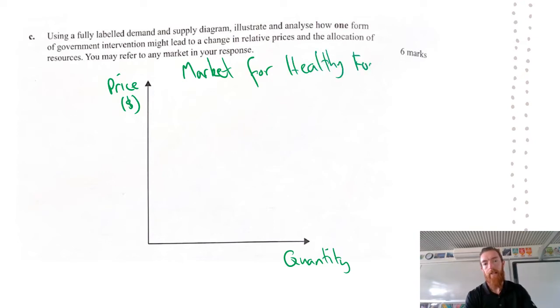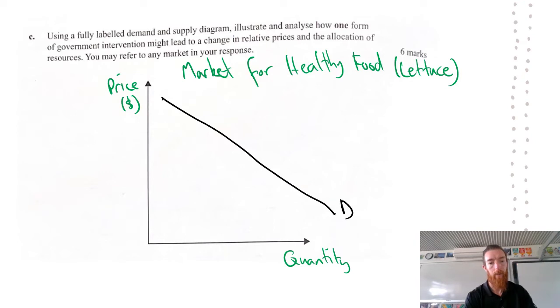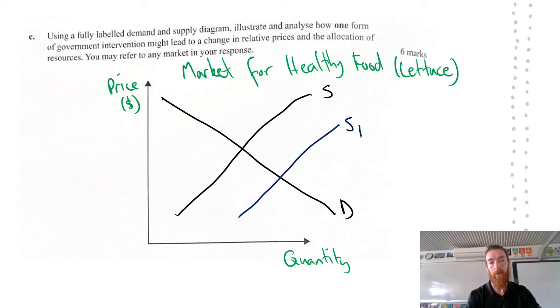And in this case, seeing as we're going with sugar, I'm just going to use lettuce because it's been in the zeitgeist this year. So we're going to have our demand and supply lines, so we'll draw them in. We've got our demand line there, we've got our supply line here, and then we need to talk about whatever government intervention is going to hopefully improve upon this and correct this market failure. So if we talked about healthy food production, we could talk about subsidies for farmers and therefore go to S1